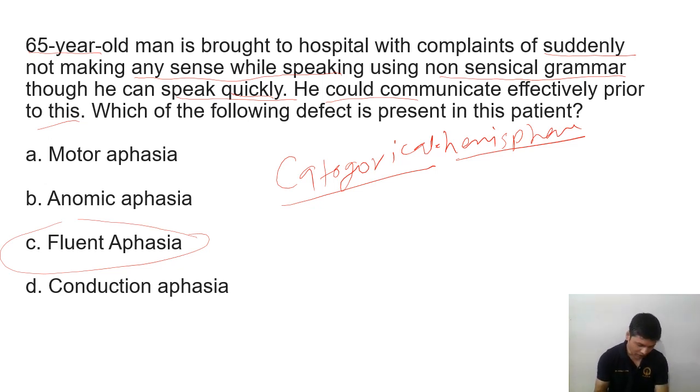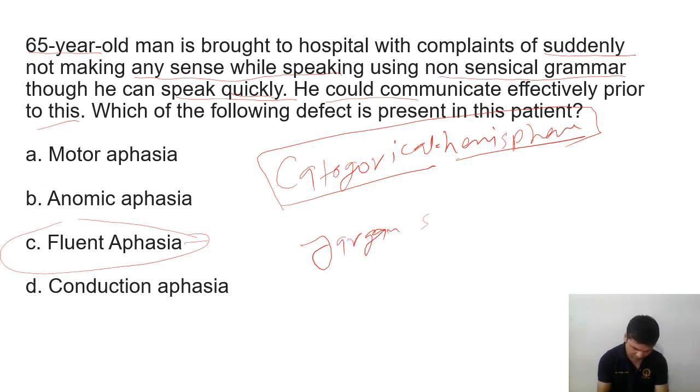It may be fluent aphasia, it may be motor aphasia, it may be anomic aphasia. Different types of aphasia you will get here. But especially this type of aphasia, which is fluent aphasia, the person is talking but talking irrelevantly. So this is also called jargon speech.